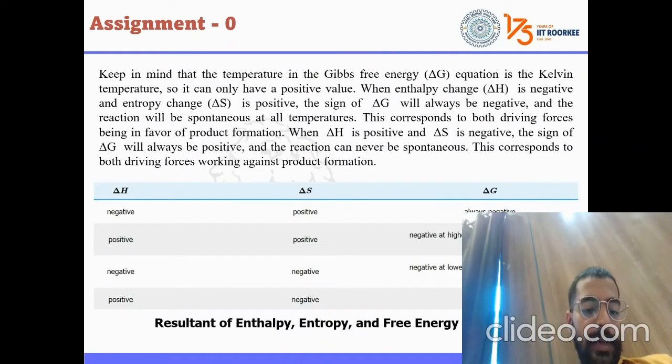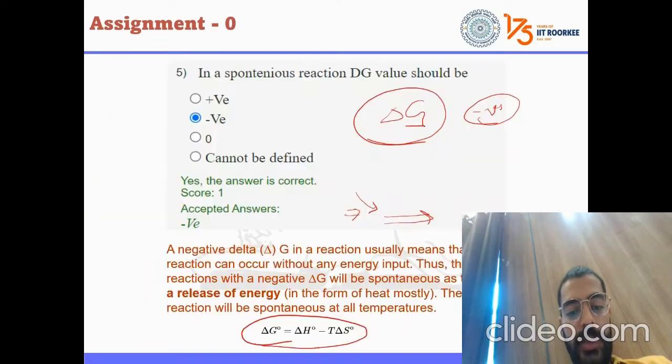Either delta H can be negative or positive, and delta S positive or negative. One thing more, the temperature here is Kelvin temperature. That means it never goes negative, right? So it will always be positive. Consider this all the time. I need not repeat it again and again.